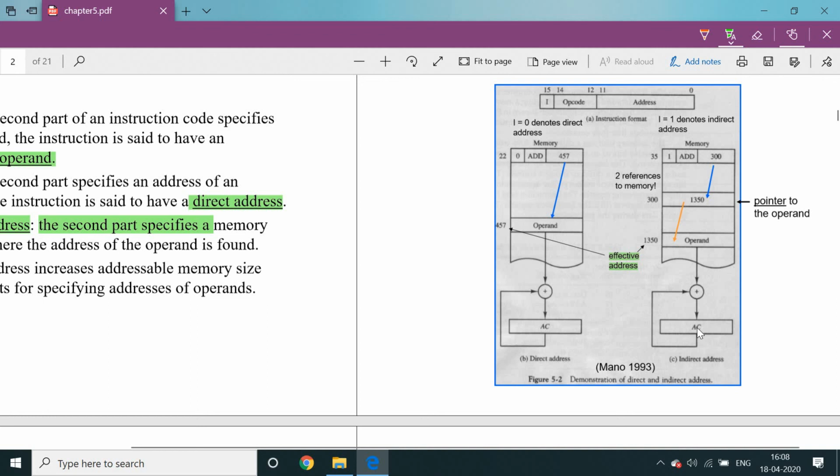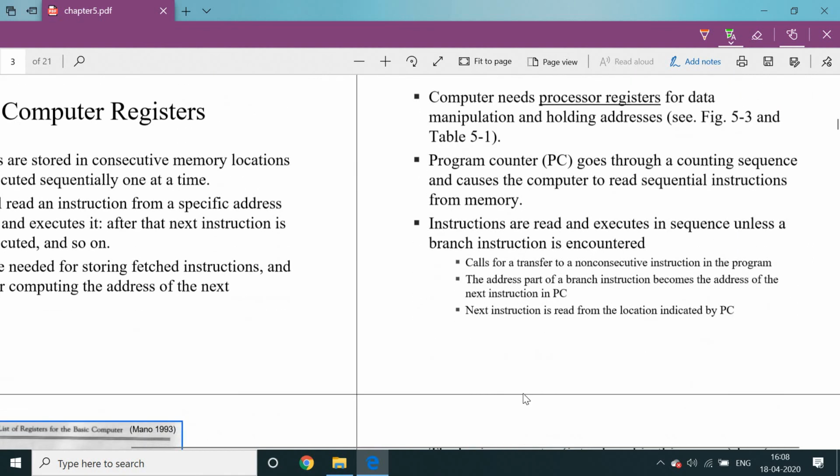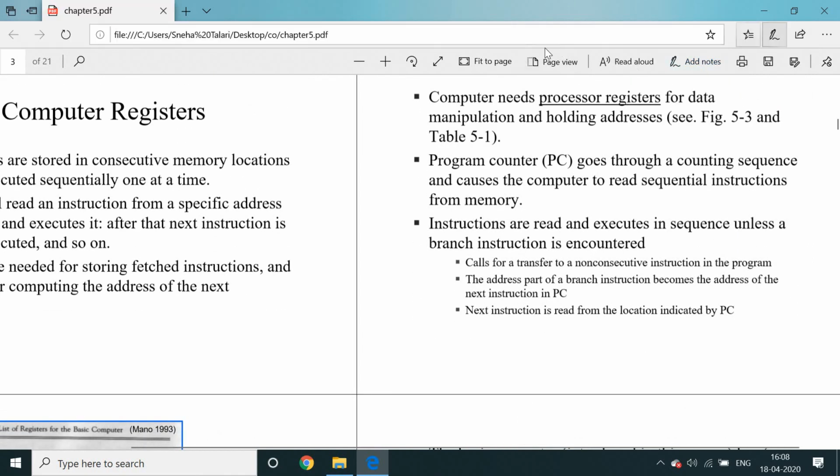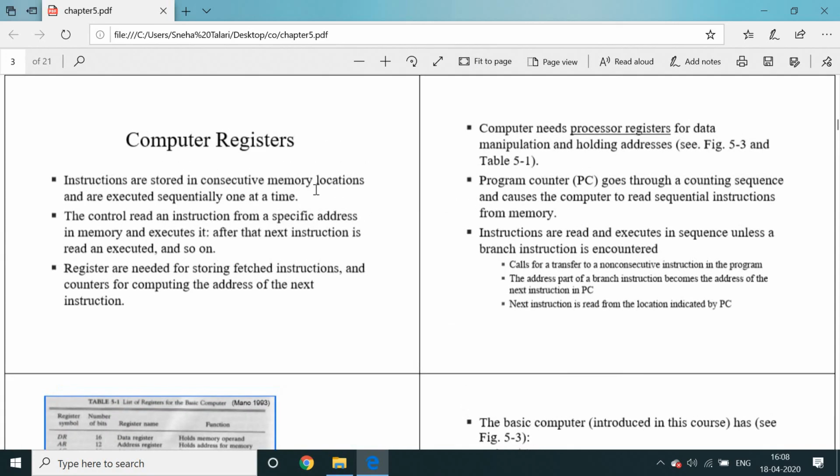Again the same operation for one more input: the accumulator provides its input data. One is memory data, another one is the register data. With the help of these two data, the ALU processes the addition operation. After processing, the result is generated, and the generated result is stored into the accumulator. These are the direct and indirect address sequences. So coming to the next slide, computer register.